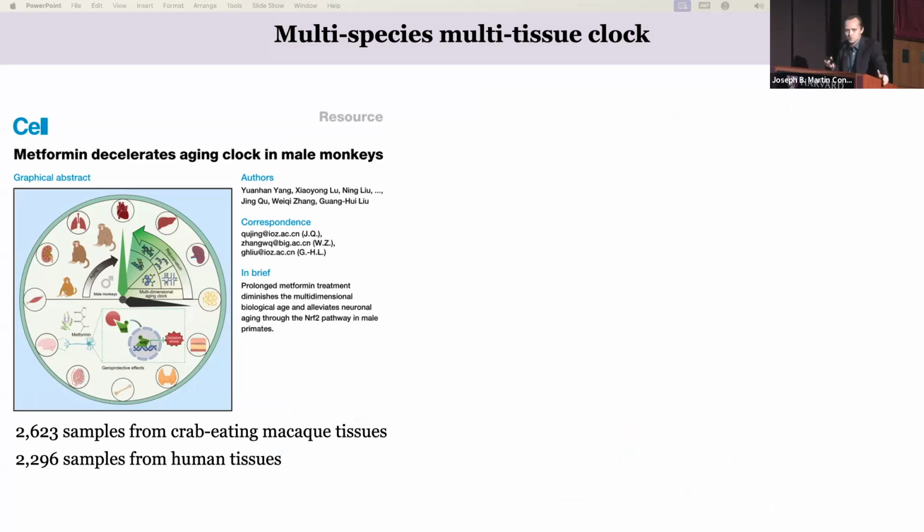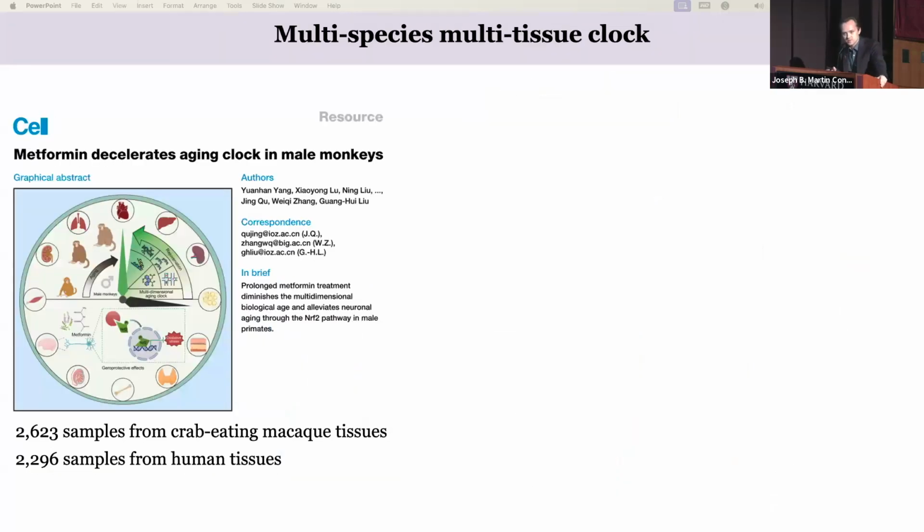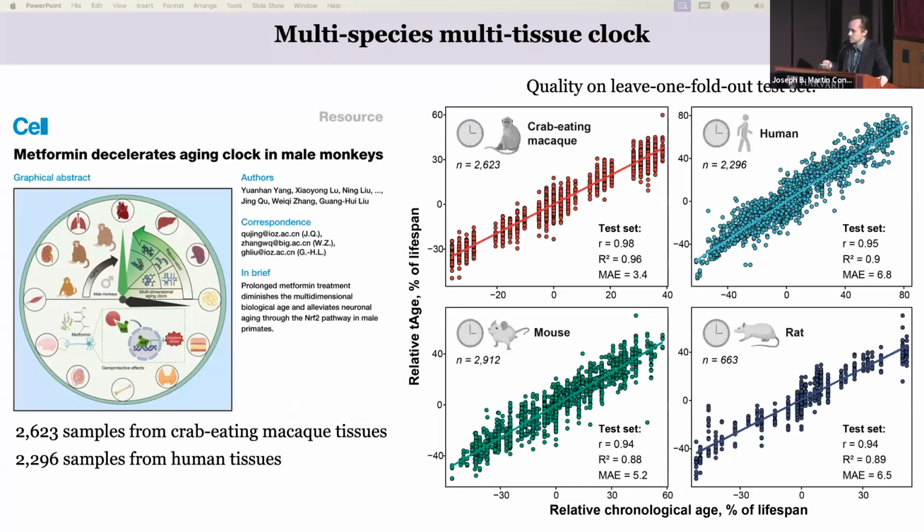It means that almost all cells in our body basically have a shared aging phenotype at the level of gene expression. To expand it across species, we also expanded our data with monkey and human gene expression data from tissues. I just want to highlight one recent paper that helped us a lot with this, by Wanhui Liu, who performed RNA sequencing of many monkey samples.